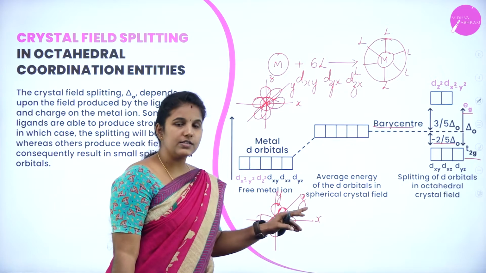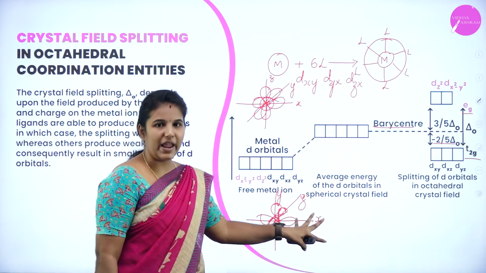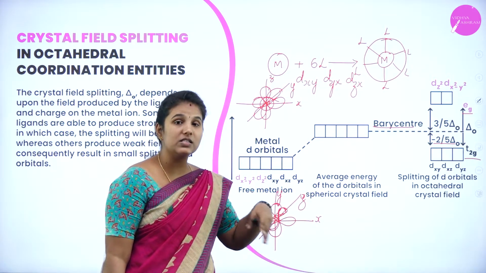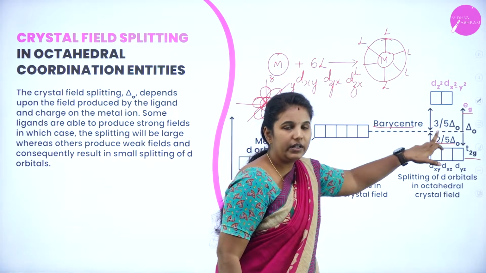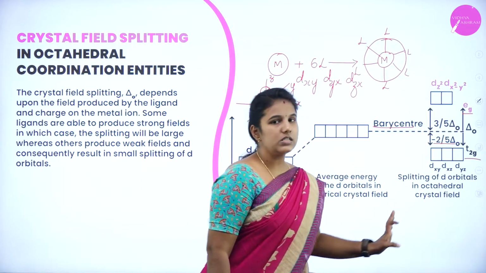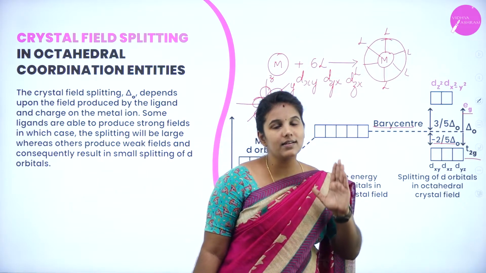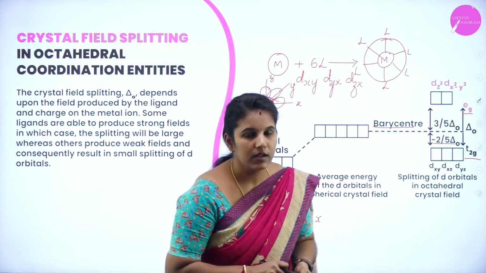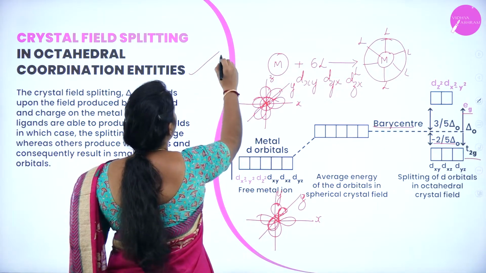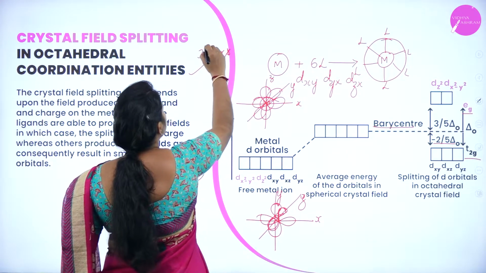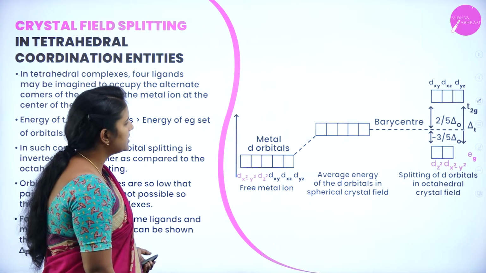But these two ligands, which are found at dx square minus y square and dz square, are present in the plane. Is it right? Hence, they are experiencing more repulsions. Hence, their energy will be high. That is why I have written 3/5 and minus 2/5 times delta O. This is how, if they ask you to write the crystal field splitting in an octahedral structure, you need to write all the structure and explain in your own words. Again, it is very important and it is a very common 3-mark question. Hope you all understood this.